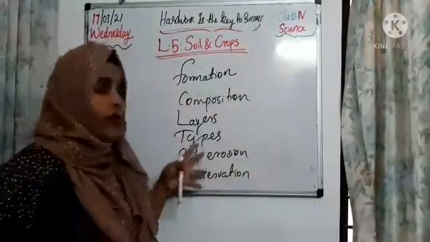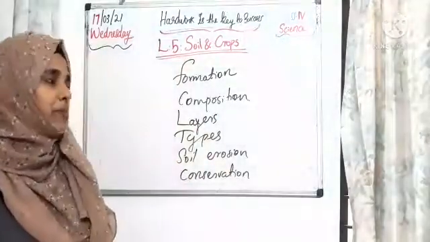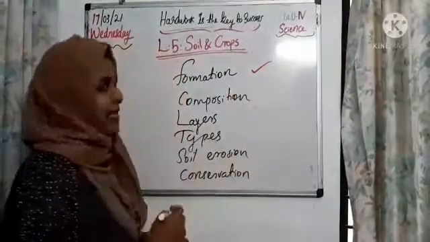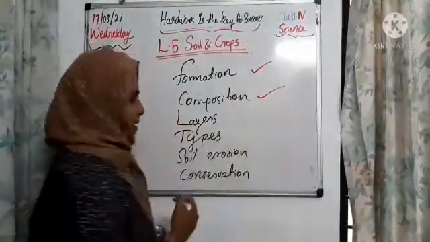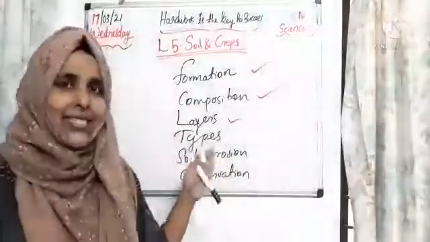So we need to discuss all of these through this chapter. But now I am going to teach you about the formation of soil, the composition of soil and the layers of soil. So let's check in detail.